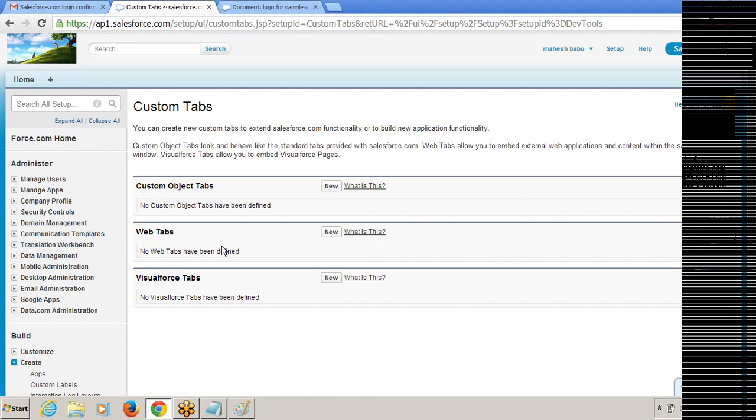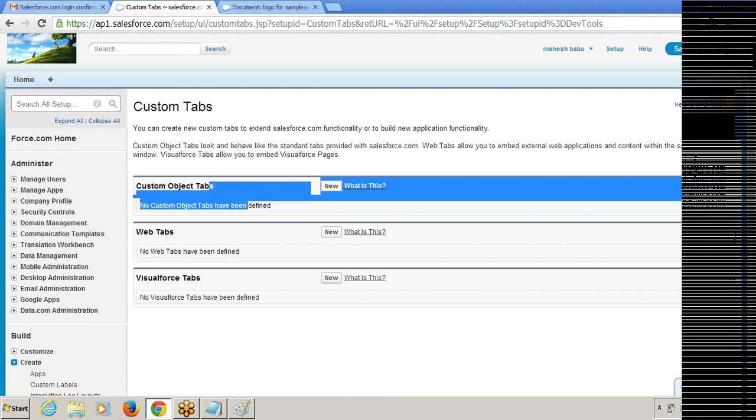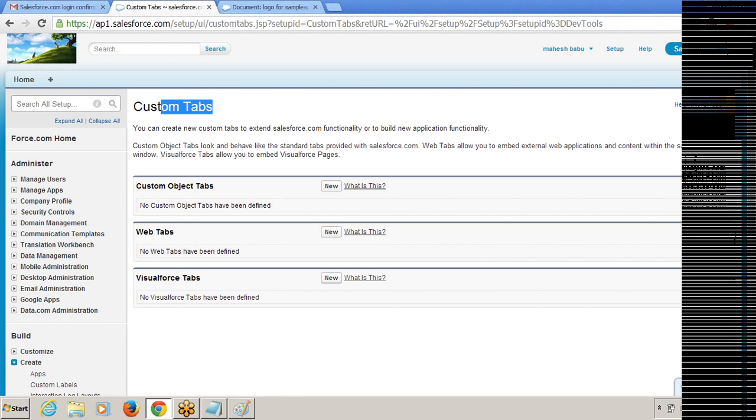Can you see the new button there? By clicking on the new button, you can create the new tab. This is a custom object tab. Whatever tabs are provided by Salesforce.com, those tabs are called standard tabs. Whatever tabs we are creating, those are called custom tabs.